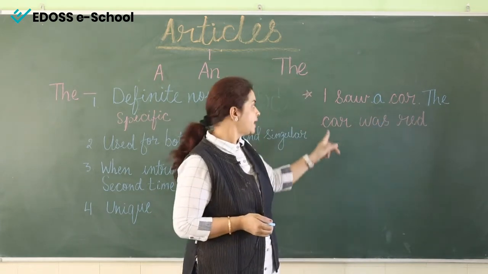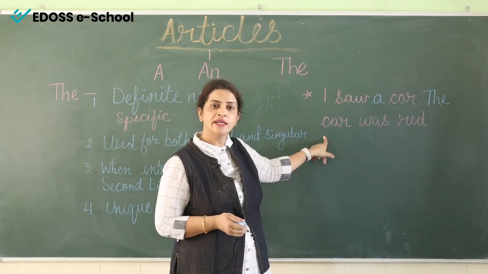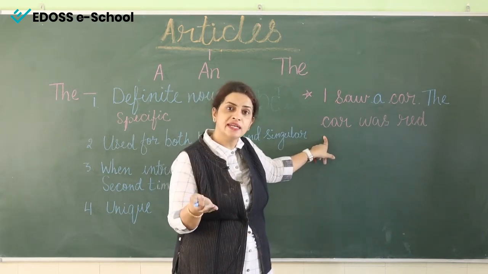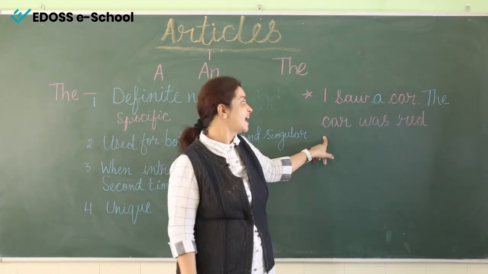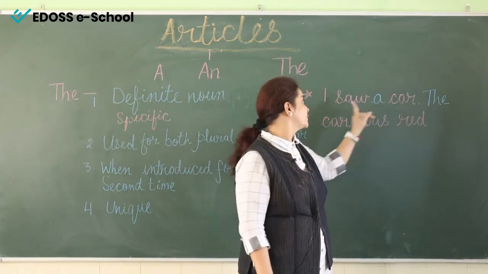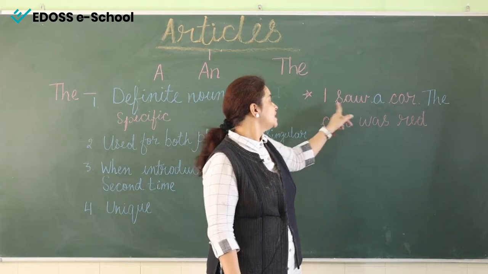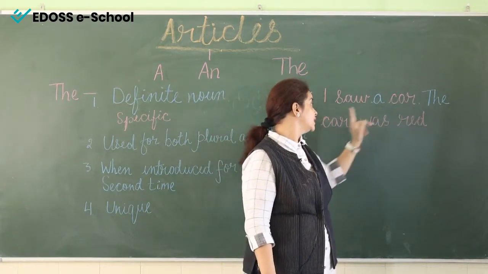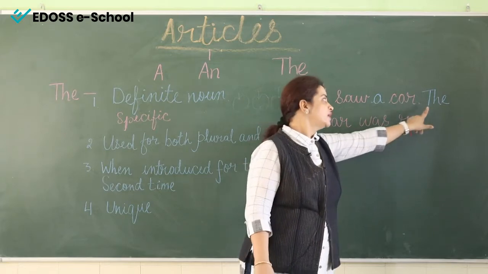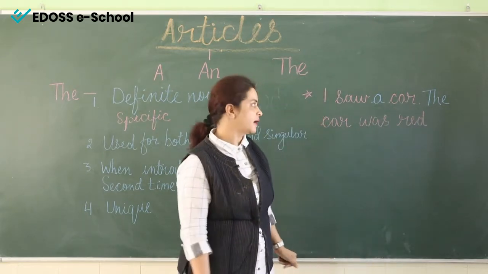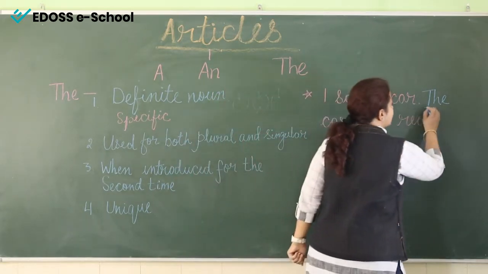But when I talk about the car for the second time in the sentence, I will not use article a or an, I will use article the. So let us read it: I saw a car, the car was red. Now let me tell you why I am saying "thuh".